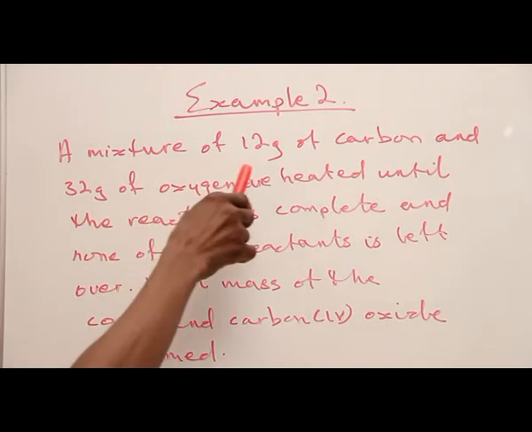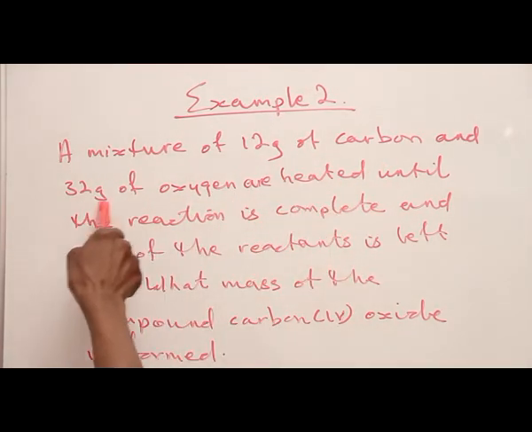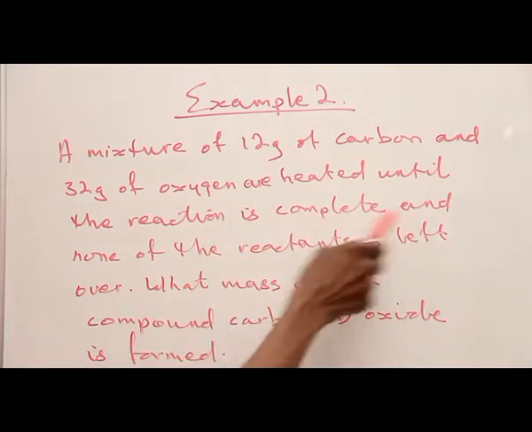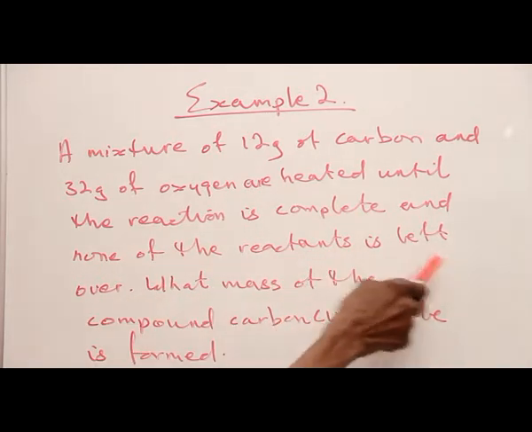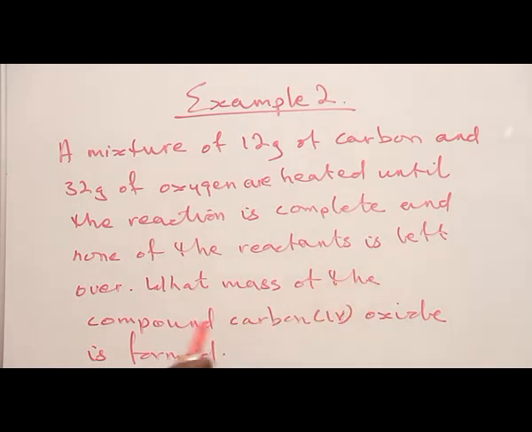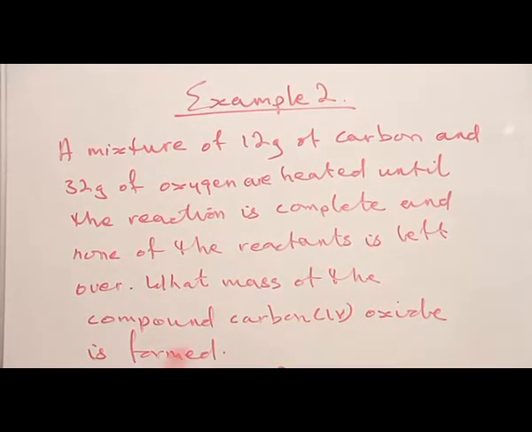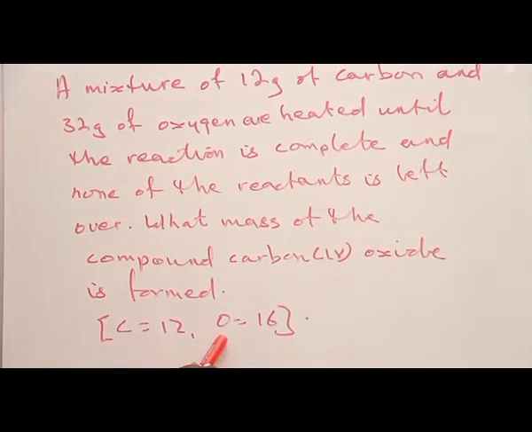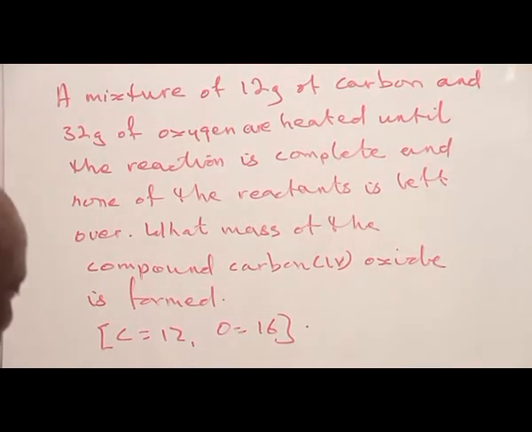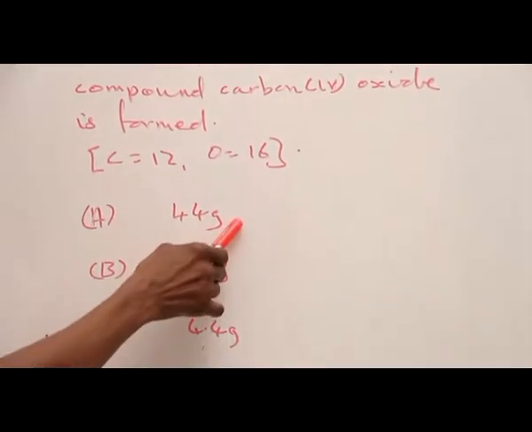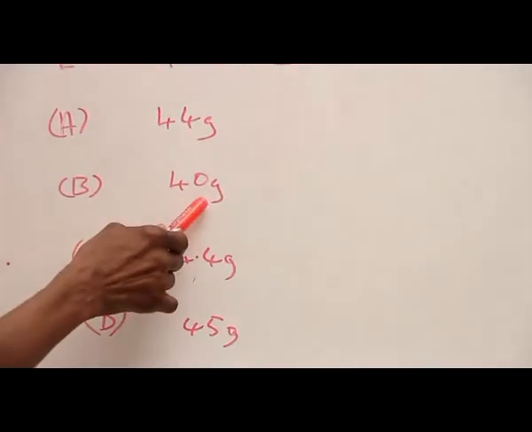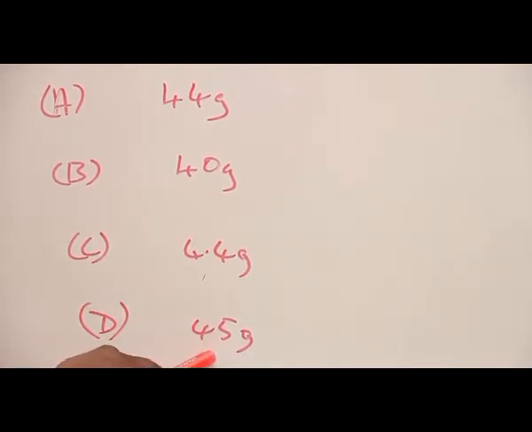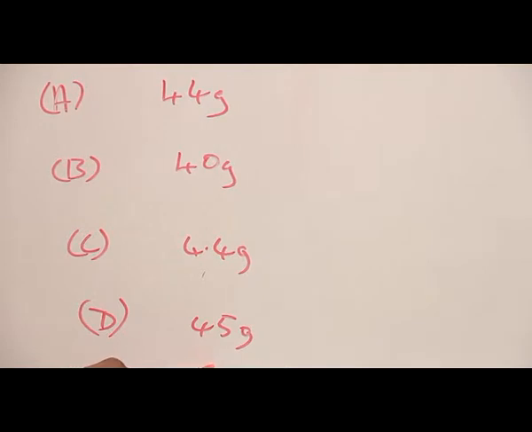A mixture of 12 grams of carbon and 32 grams of oxygen are heated until the reaction is complete, and none of the reactant is left over. What mass of the compound carbon 4 oxide is formed, given the relative atomic masses of carbon to be 12 and oxygen to be 16? Well, the options are A, 44 grams, B, 40 grams, C, 4.4 grams, and D, 45 grams. Let's see what the correct option is.